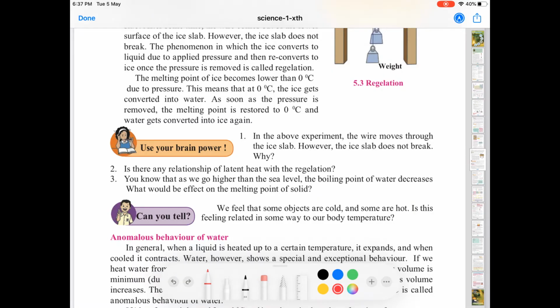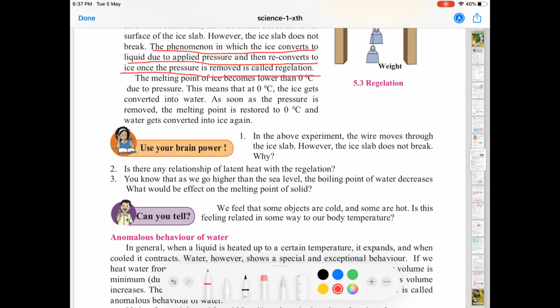Let's see the definition in the textbook. The phenomena in which the ice converts into liquid due to the applied pressure and then reconverts into ice once the pressure is removed is called regelation.